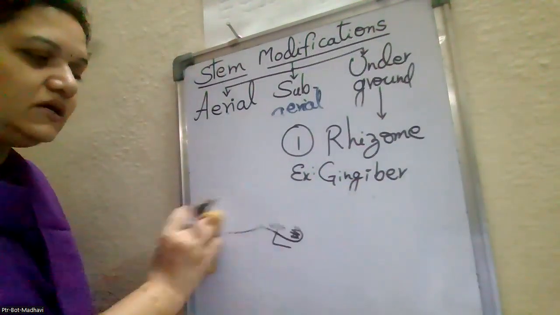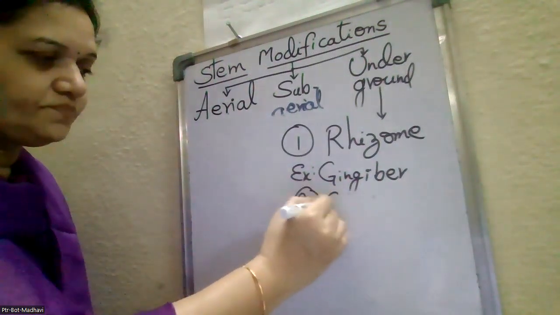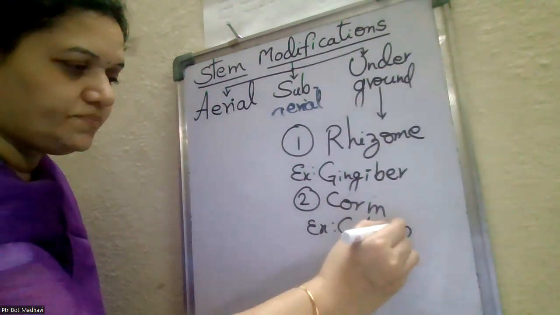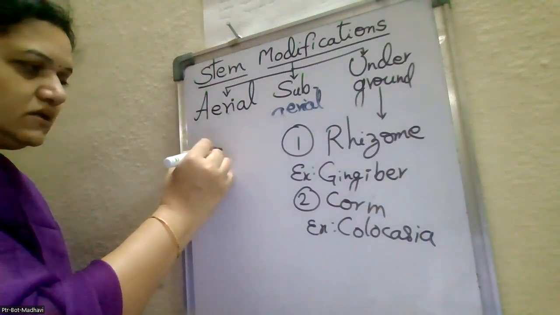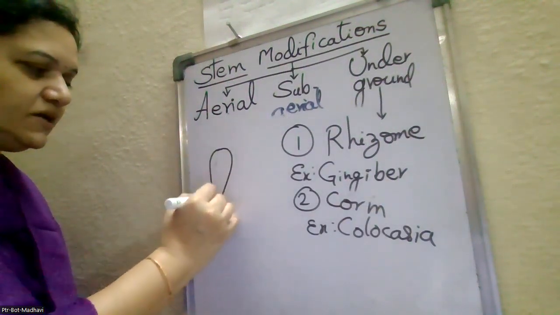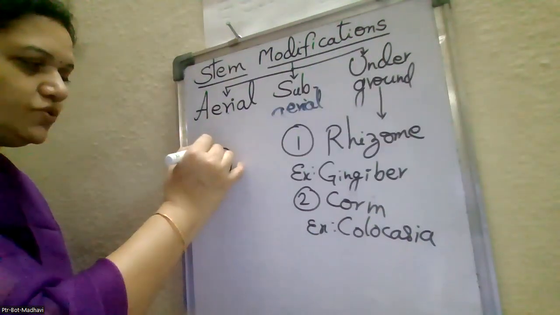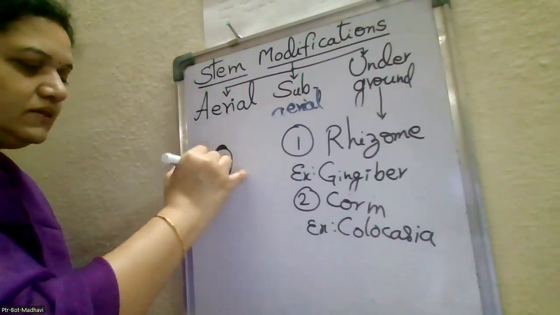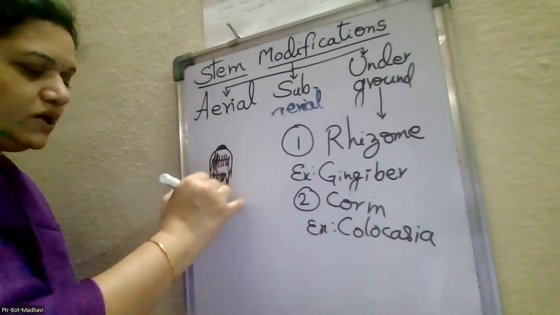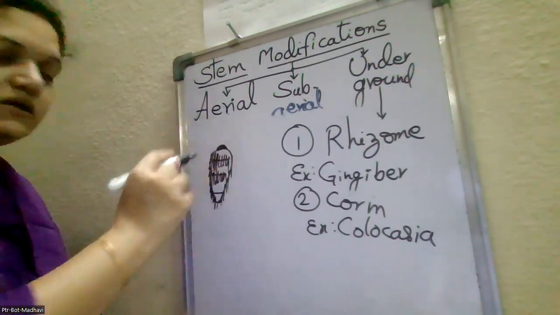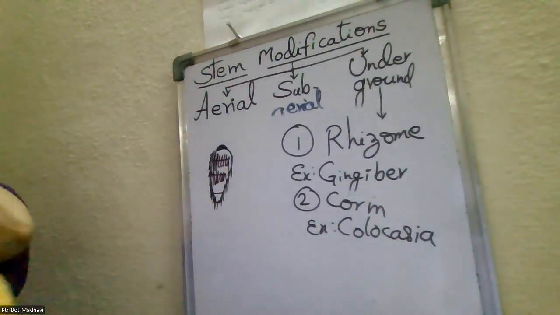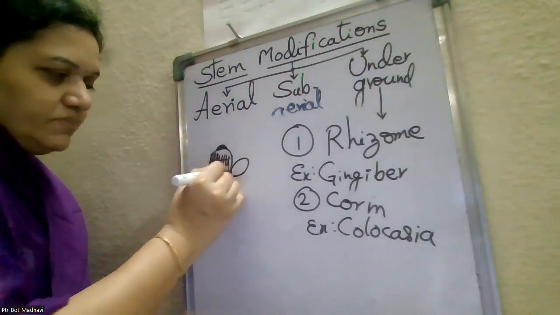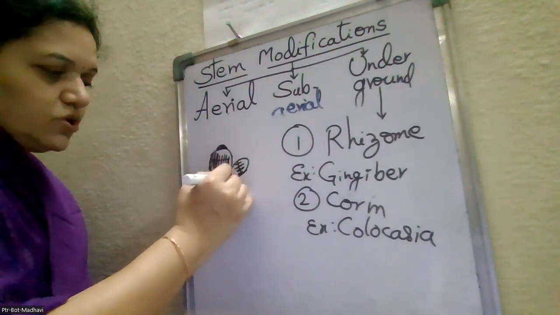Next one is the corm. Example, colocasia. In this, the stem grows vertically at a limited depth, having nodes and internodes on it and one single terminal bud. The scale leaves are long, dark brown colored, which helps in reducing the rate of transpiration from the stem. That is the corm, this much. And it has one small branch called the daughter corm.